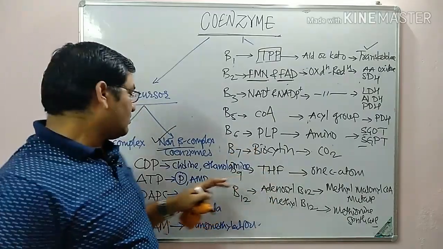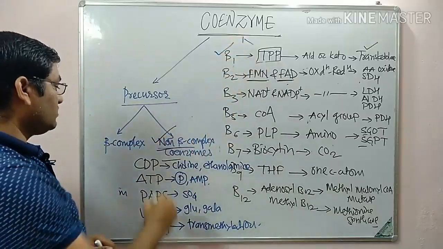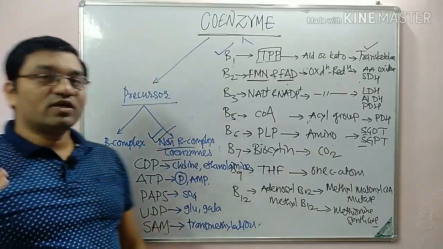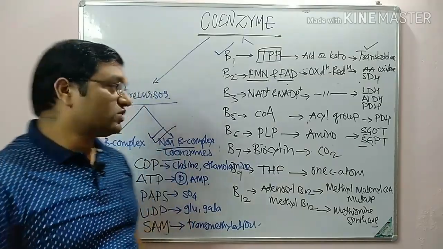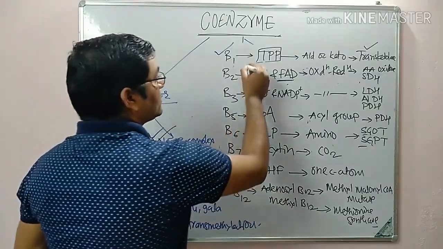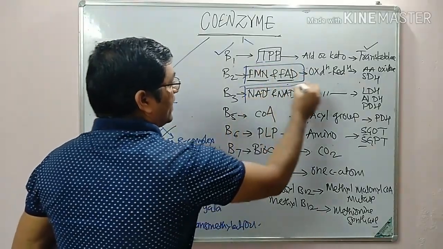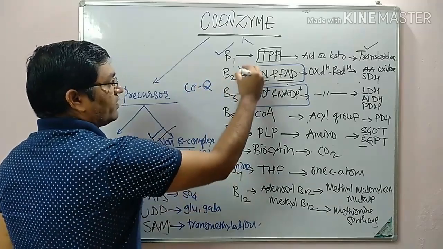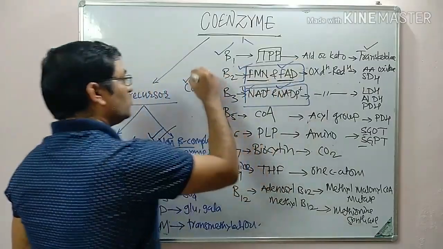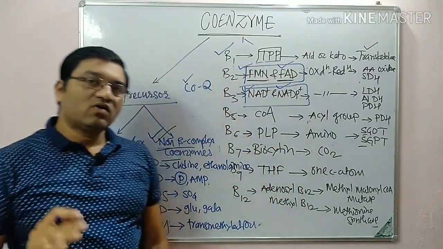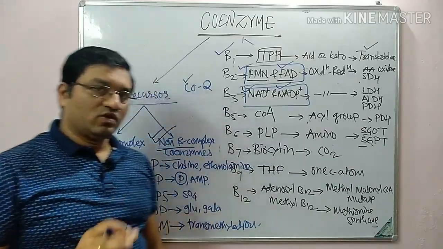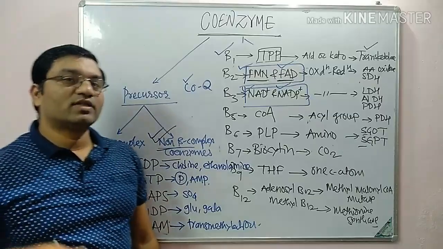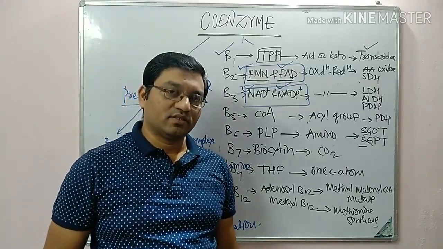So these are the different examples. These are the B-complex coenzymes and these are non-B-complex coenzymes. Other classification includes those involved in oxidation reduction or transport of hydrogen ion. This includes FMN, FAD, NAD, NADP and coenzyme Q. They are involved in the oxidation reduction reaction or transfer of hydrogen ion, and all others are involved in the transfer of groups other than hydrogen ion. This is the second classification.